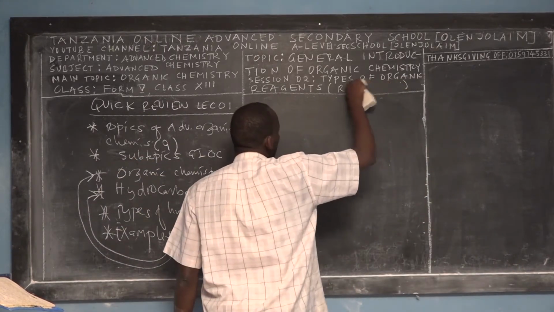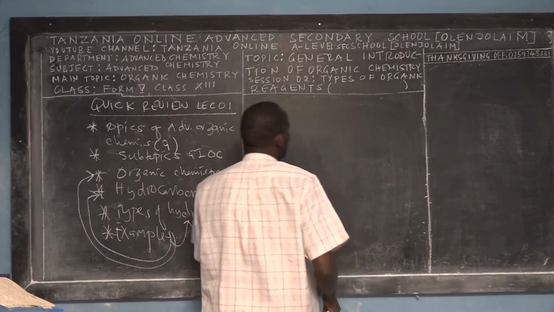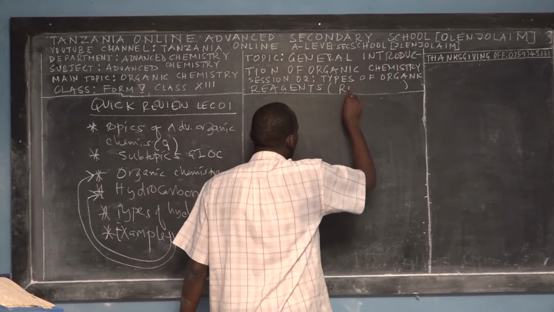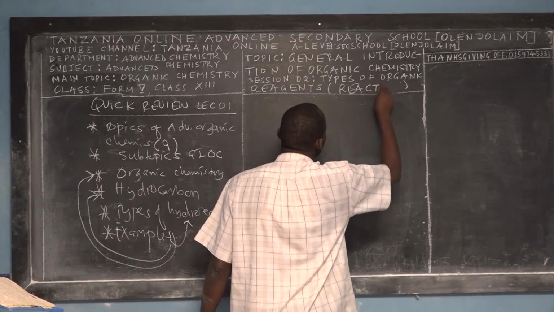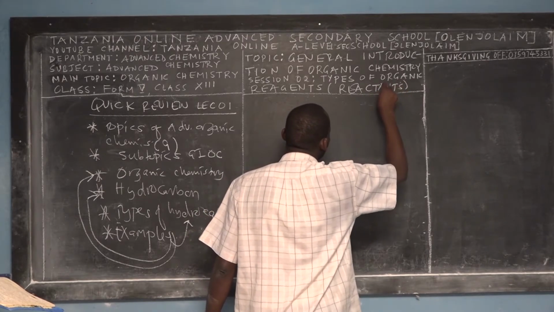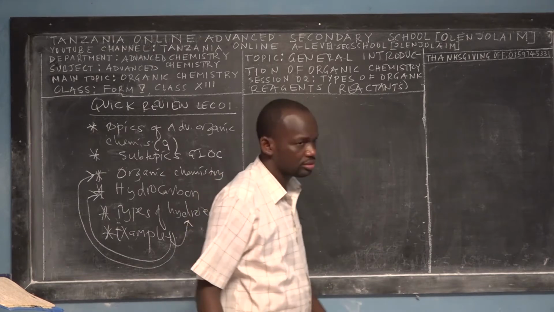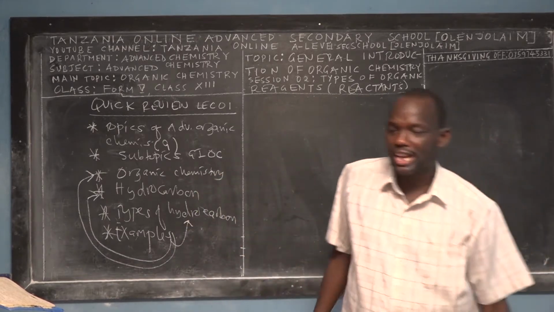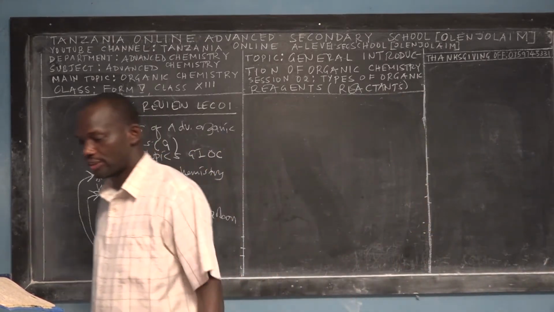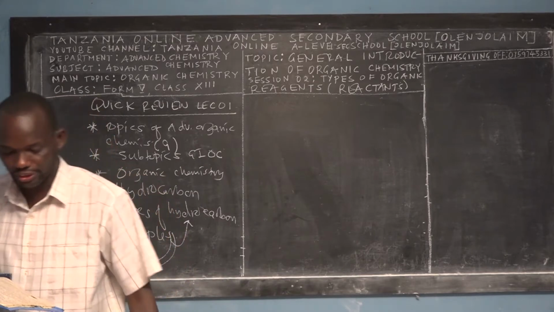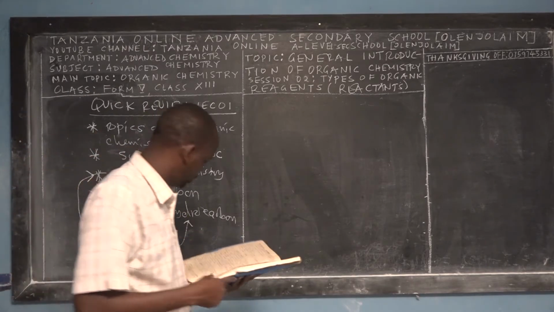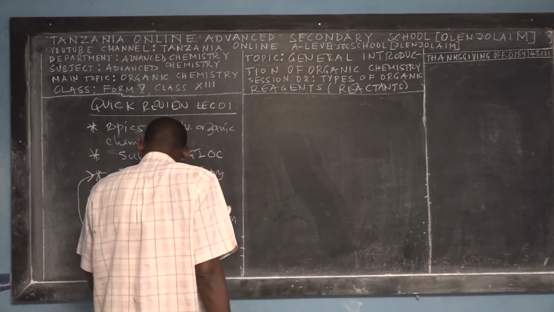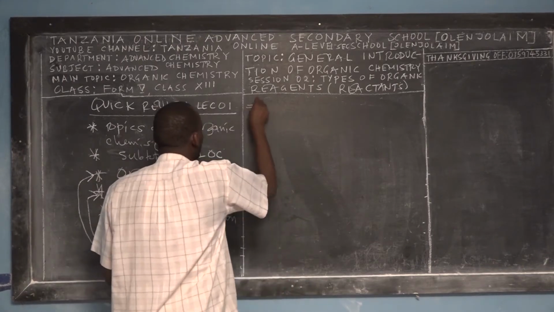I repeated the same word, reagents. It should be types of organic reactants. So we are going to learn about organic reactants and organic reagents.